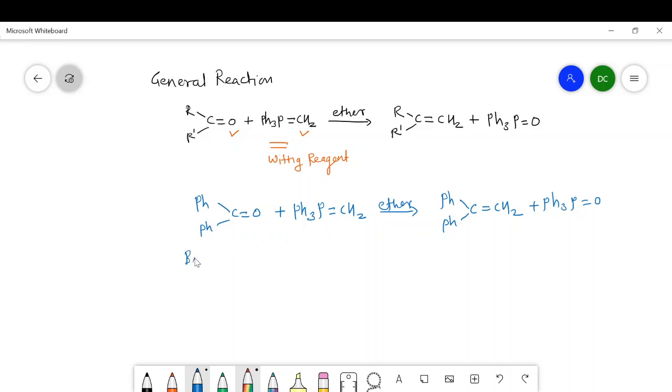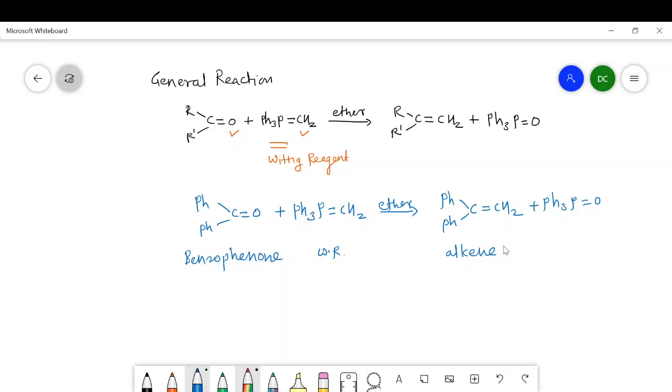So this is benzophenone, and by reaction of the Wittig reagent with benzophenone in ether, the benzophenone is converted into the alkene. In this way, the Wittig reaction occurs in presence of ether by the addition of the Wittig reagent to the corresponding aldehyde or ketone.